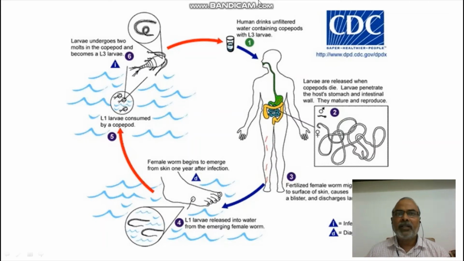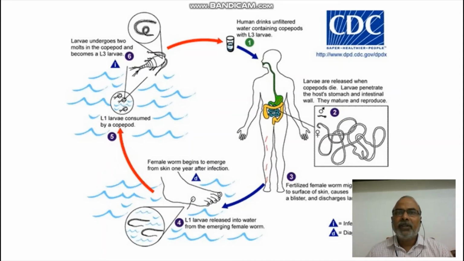Okay, let us start from the first stage onwards. What happens in the very beginning? The human being drinks unfiltered water, which is not at all safe water. Whatever water is there, he takes directly from the open wells. This is the real situation in certain African countries. Of course, most of the villages in India now have safe drinking water.